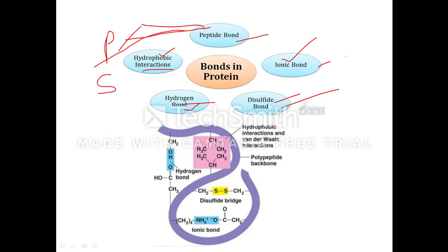Next we will move on to the ionic bond. This ionic bond is formed between charged ions. Ions possessing similar charges repel each other, whereas ions possessing opposite charges will be attracted to each other. In proteins, the ionic bond is formed by interaction between acidic and basic groups of the constituent amino acids. Acidic means the COOH group and basic means NH3 plus.